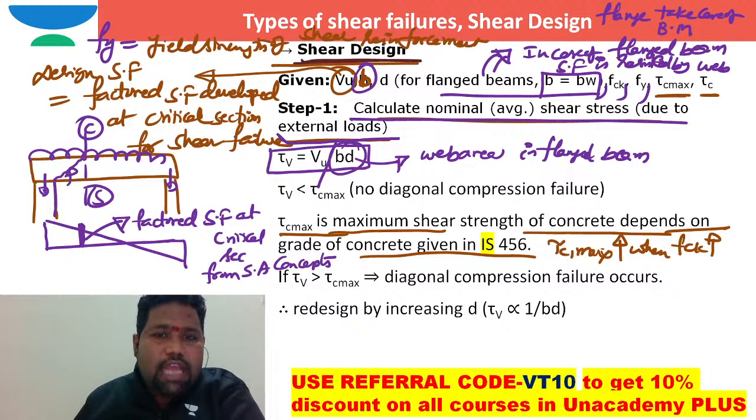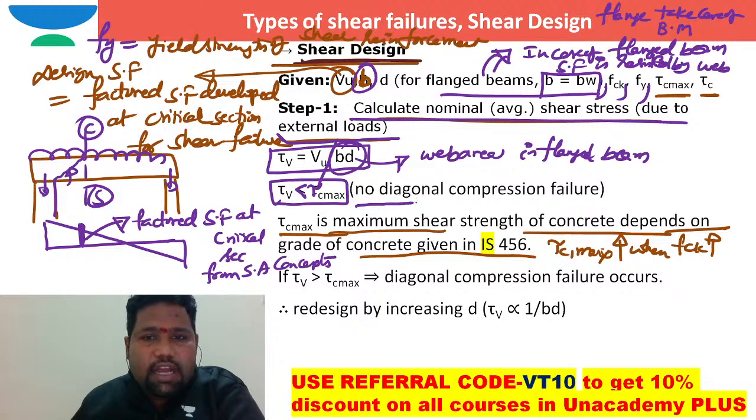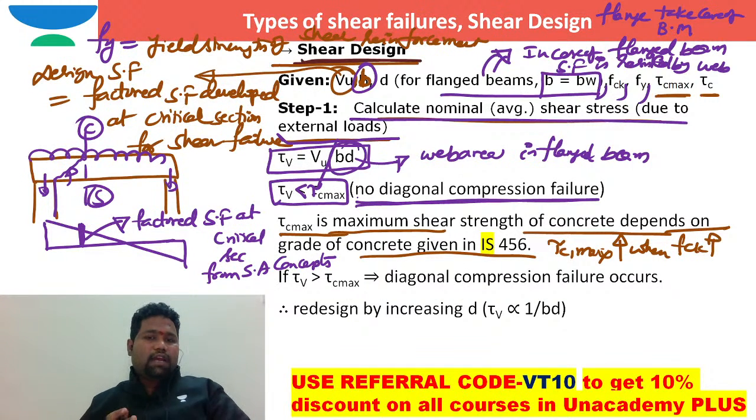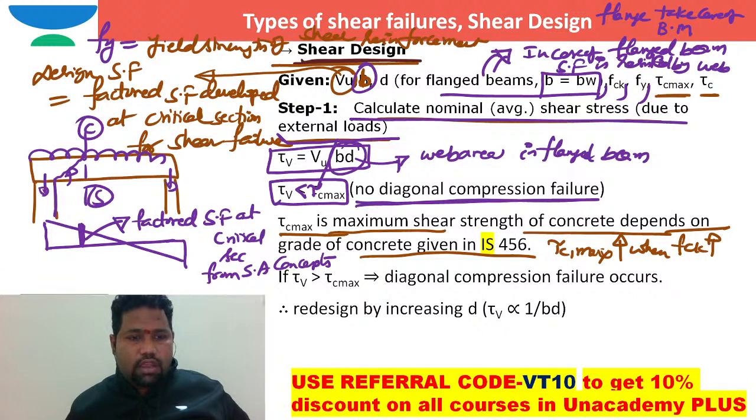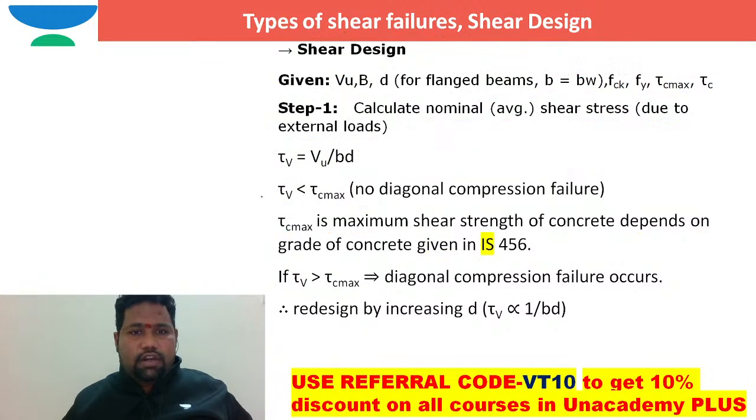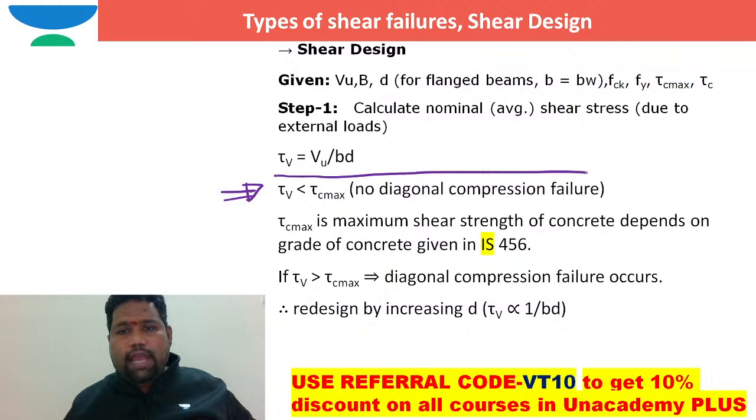When the nominal average shearing stress is less than tau c max, you should understand that the maximum developing nominal shear stress is less than the maximum shear strength of the concrete. In such case, diagonal compression failure is not possible. No possibility of diagonal compression failure is there, right? So when tau v is less than tau c max, no diagonal compression failure.